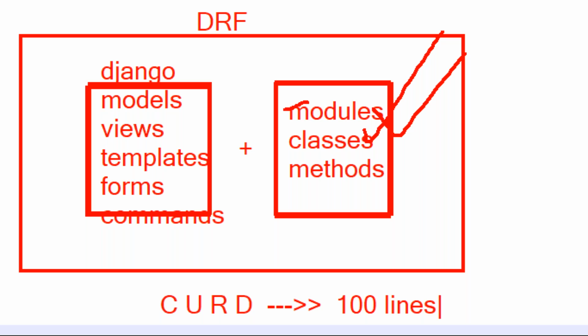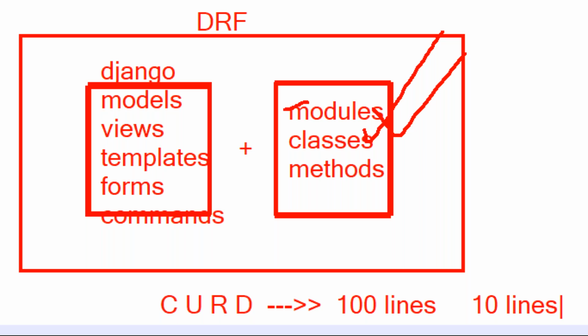But for the same CRUD operation related behavior, the same CRUD operation related APIs, if you want to develop using the Django REST framework, how many lines of code are you going to write? Less than 10 lines. Less than 10 lines of code only, using the Django REST framework. Understand, fine?